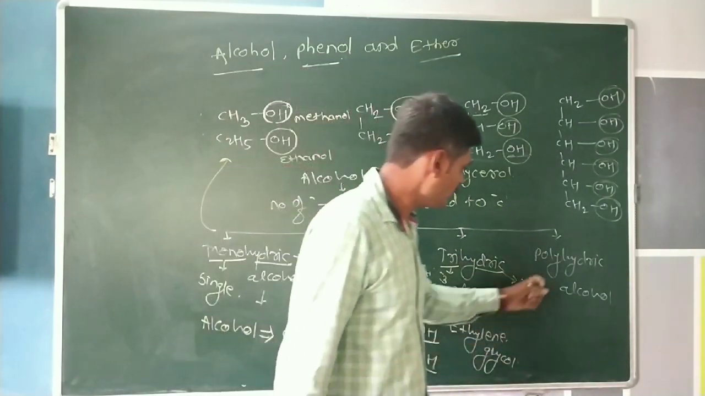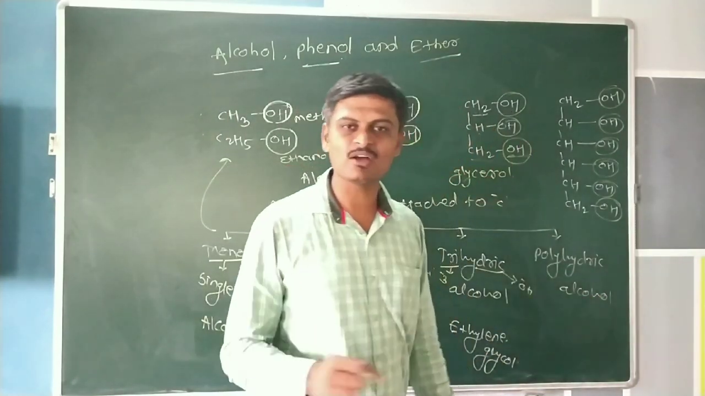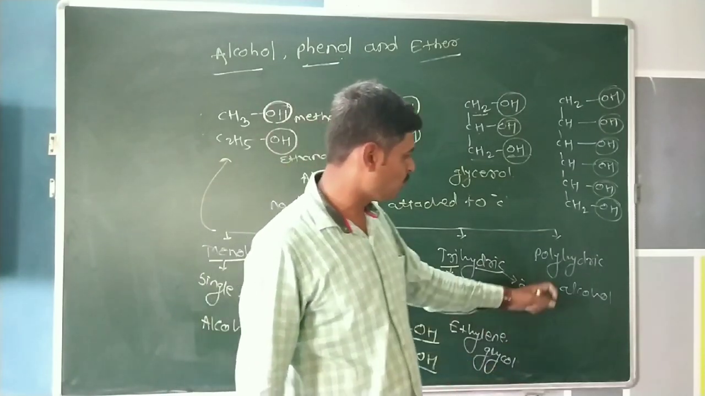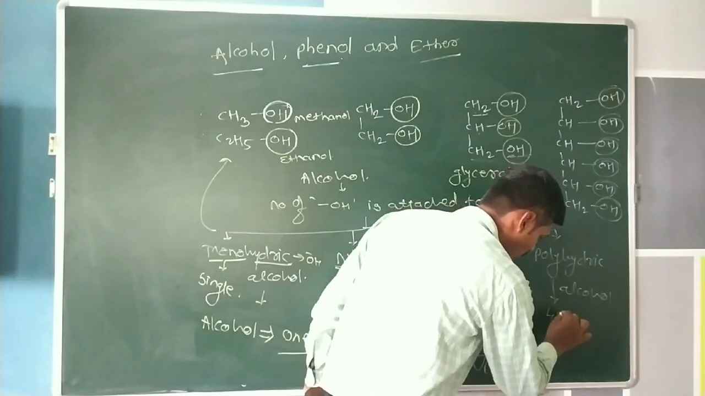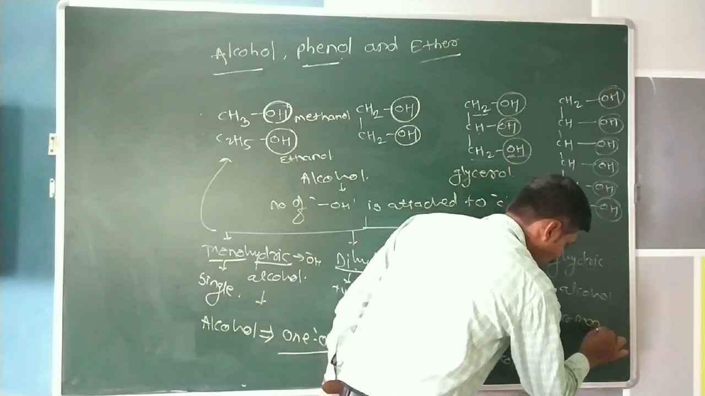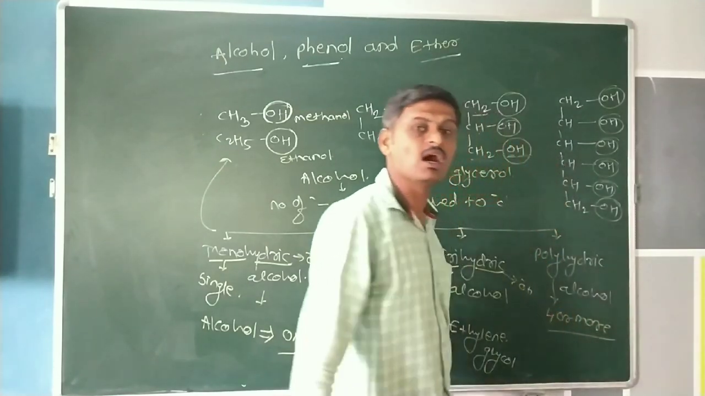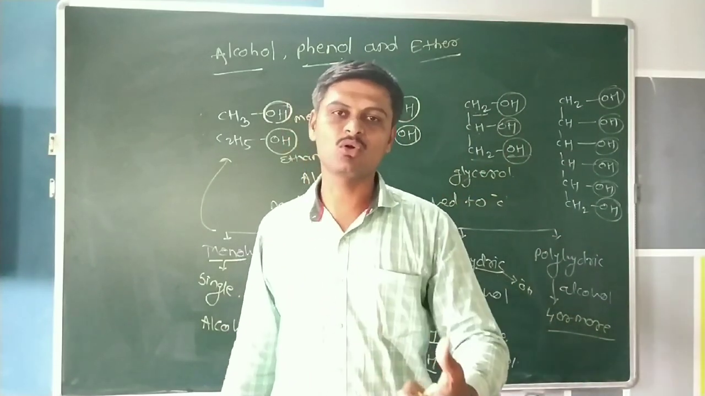Okay. The next, polyhydric alcohol. In this type of alcohol, poly means four or more than four hydrogen atoms are replaced by hydroxy groups.